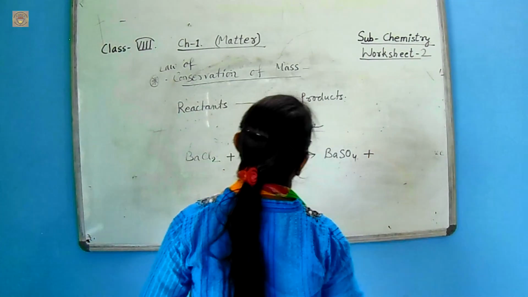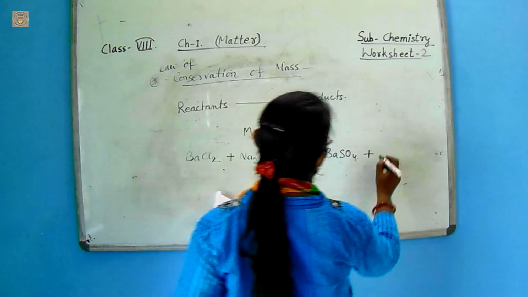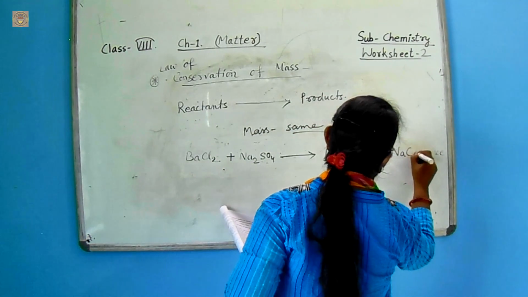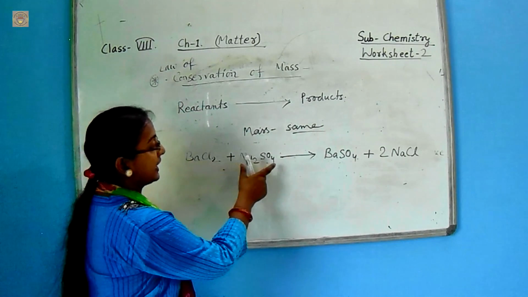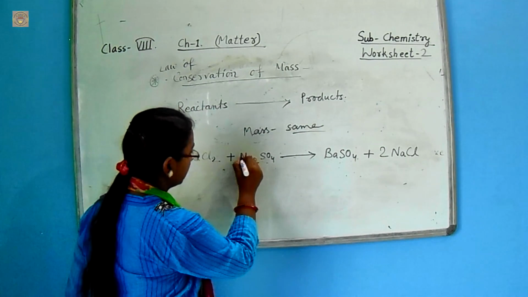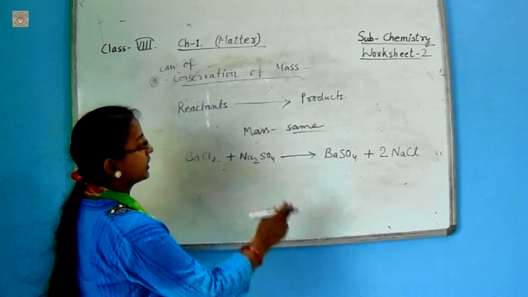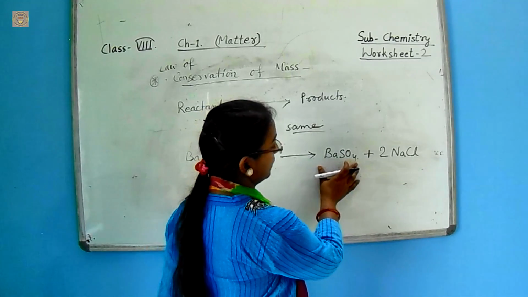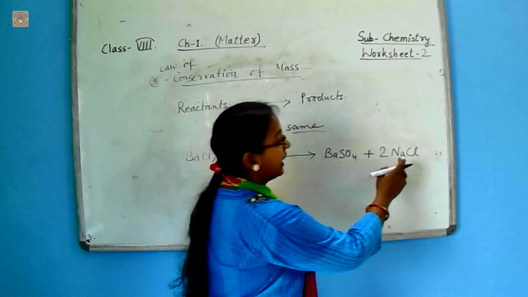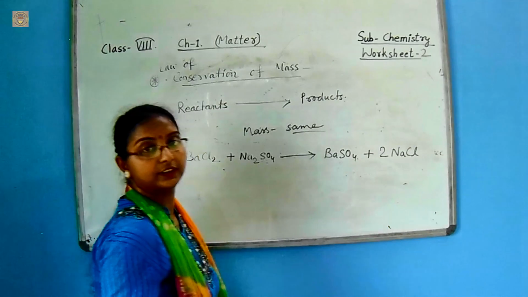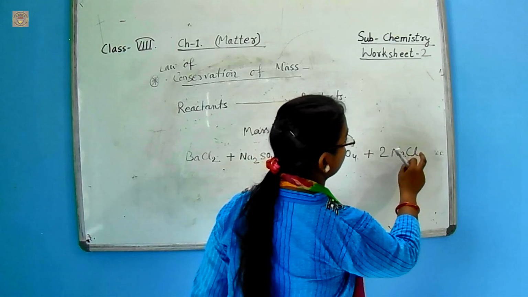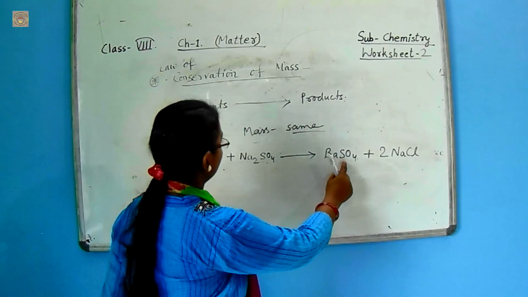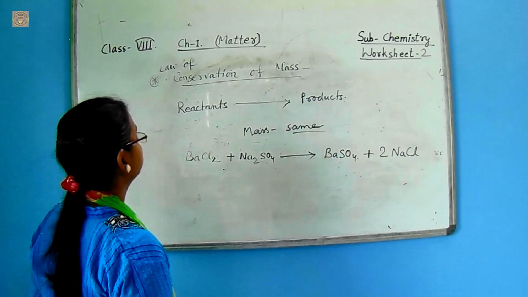Now the reactants get converted into the products, and this implies that the barium chloride and sodium sulfate are transformed into barium sulfate and sodium chloride. These are the salts, and this is the salt of chloride ion. This is the salt of sulfate ion.